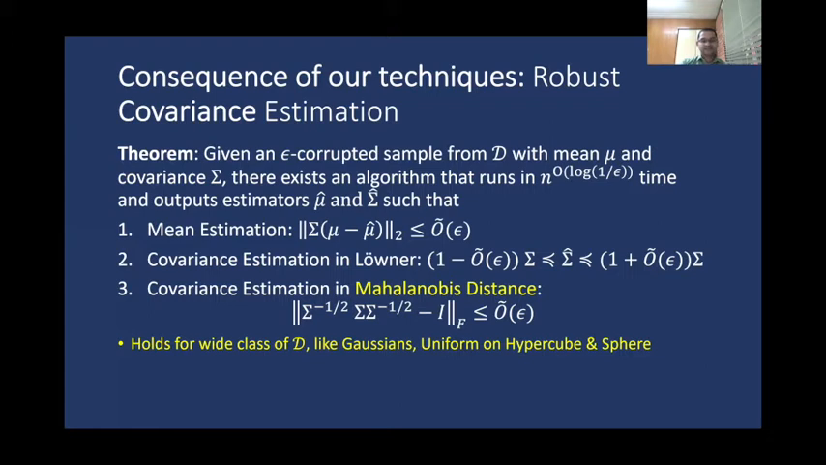So this algorithm works for a wide class of distributions D, like Gaussians, the uniform distribution over the hypercube, or the uniform distribution over the sphere, and so on. Also, covariance estimation in Mahalanobis distance was not obtainable by prior work. With this, we move to one important technical aspect of our work.